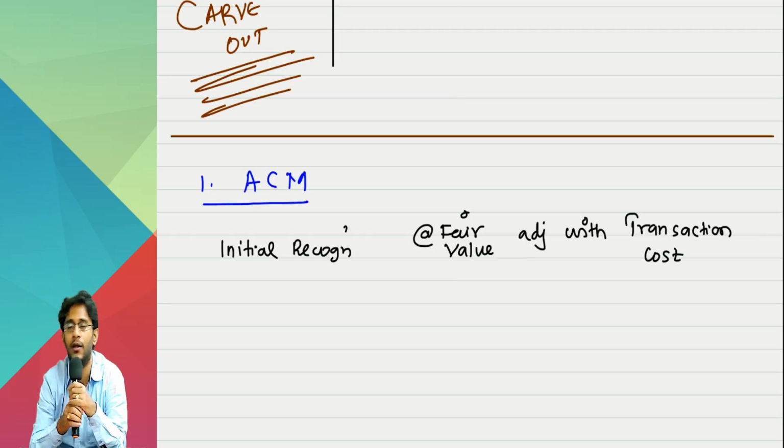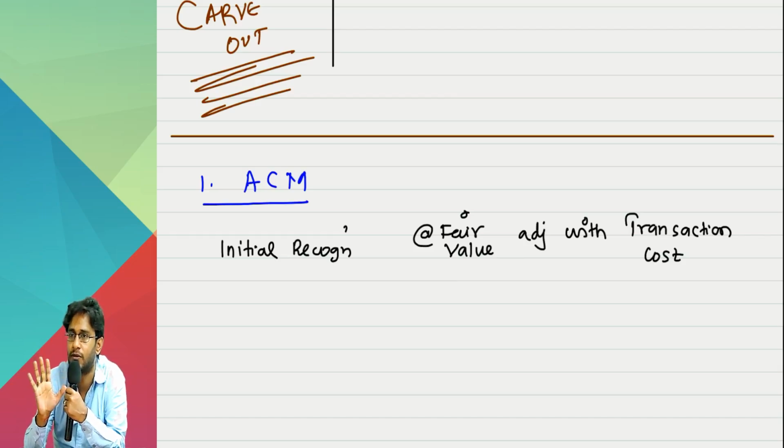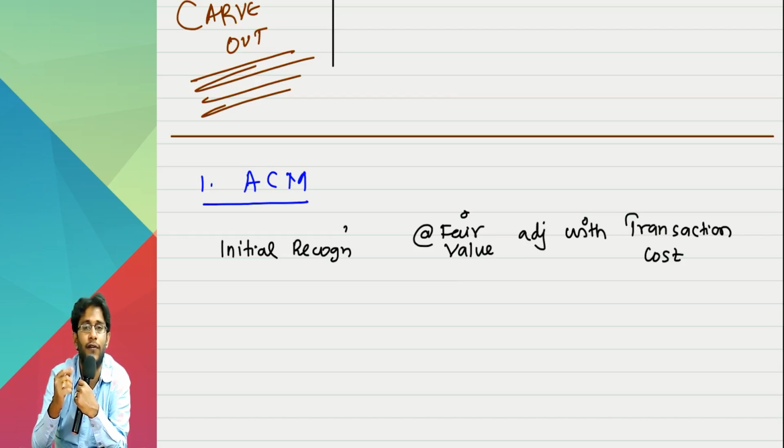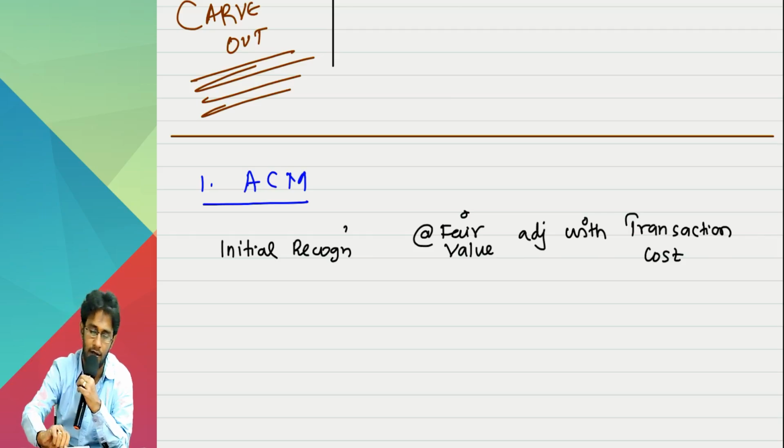Look at next example. I raised money by issue of redeemable debentures, 100 rupees. I paid underwriting commission 5 rupees. 100 rupees inflow, 5 rupees transaction cost outflow, net inflow is 95. Initial recognition of liability is done at 95. Adjusted does not mean addition or subtraction. If both are outflows, add. Both are inflows, add. One is outflow, one is inflow, net off. That is the meaning of adjustment. Clear, sir? This is initial recognition.